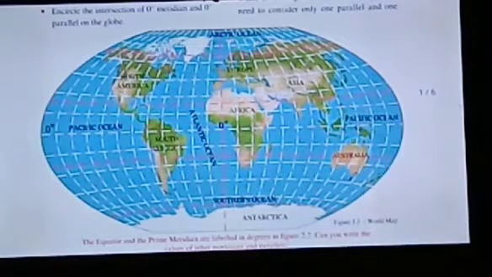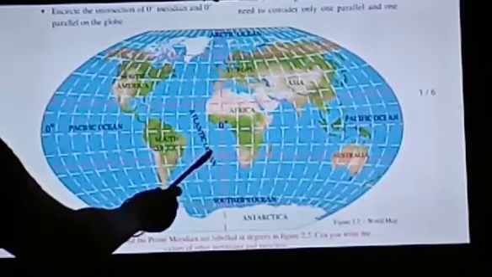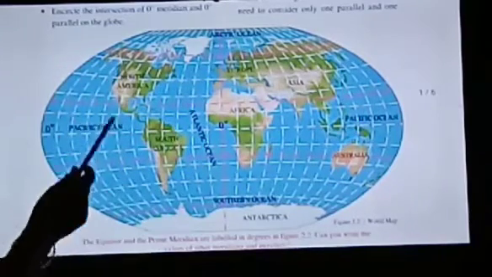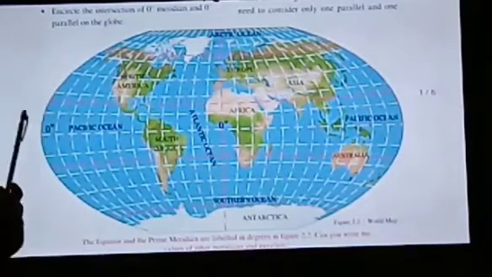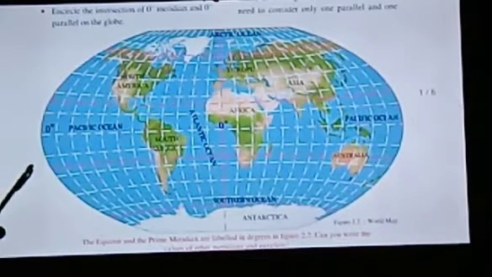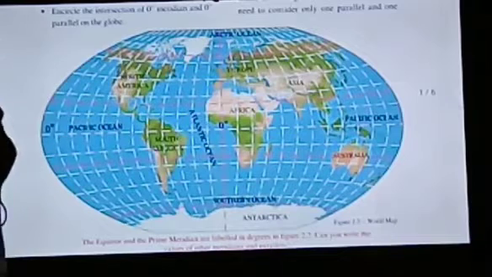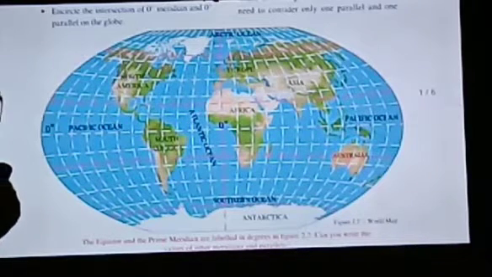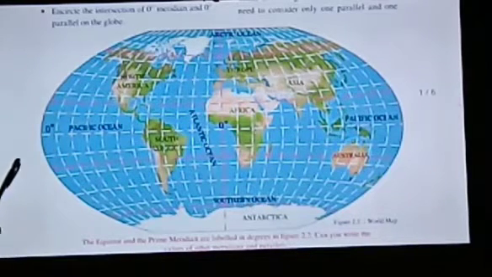Okay, next question. Which continent is spread in all the four hemispheres? Look at the picture. Now both the questions are different. The first question asks which ocean is spread in all the four hemispheres, and this question asks which continent is spread in all the four hemispheres. So what is the answer?